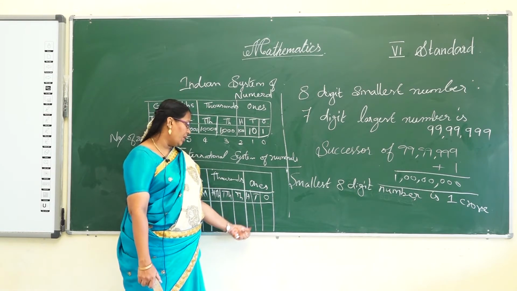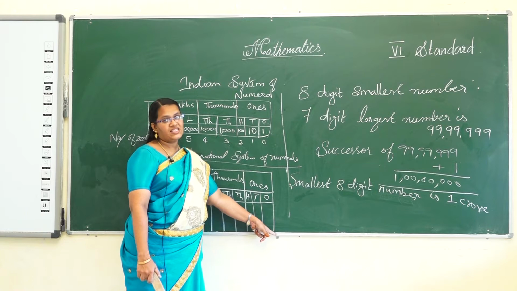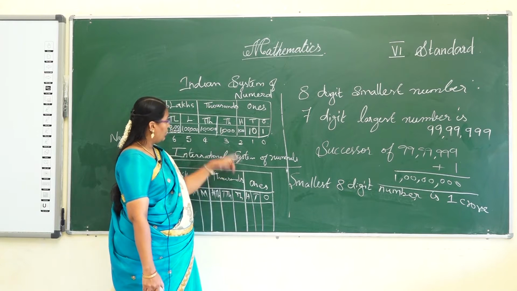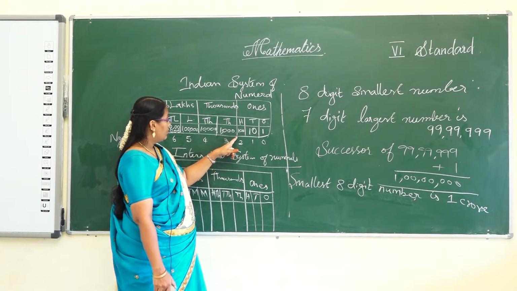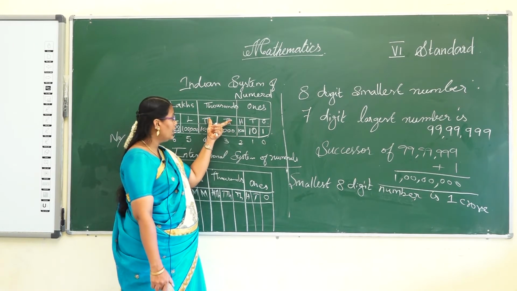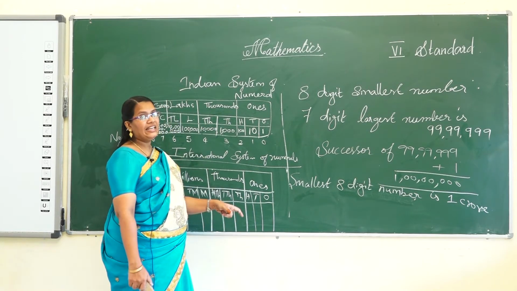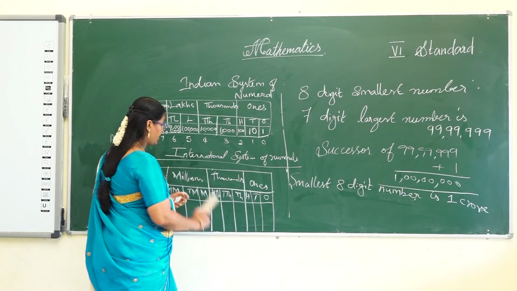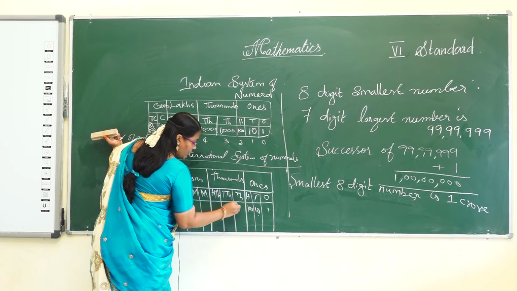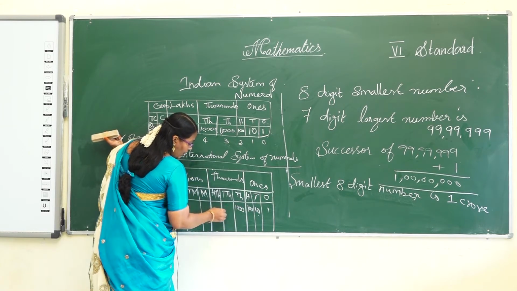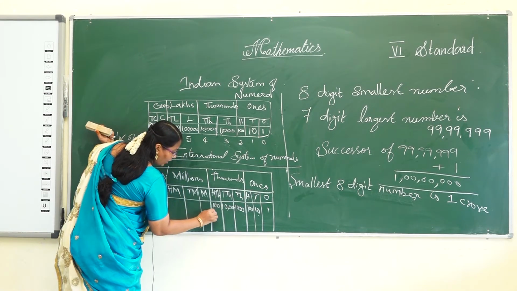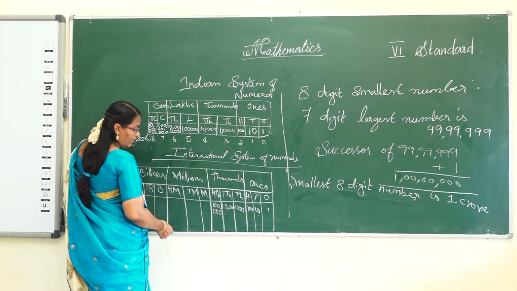First put the comma after the first 3 digits from the right side. Here also the same. In the Indian system, the second comma comes after 2 digits. Here it comes after 3 digits. So ones, tens, hundreds, 1000, 10,000, 100,000, and next million.